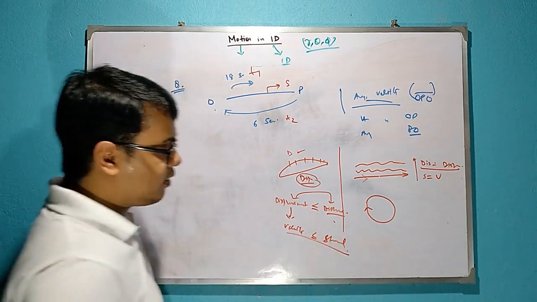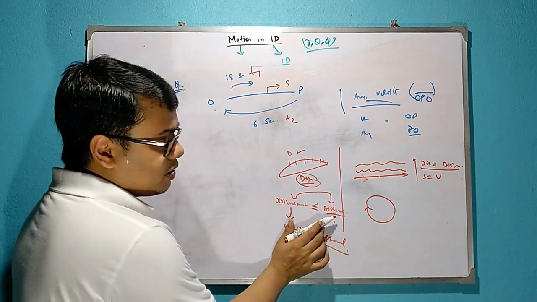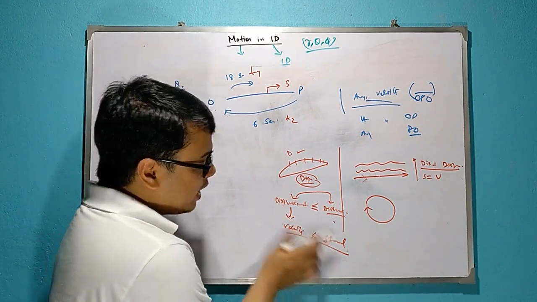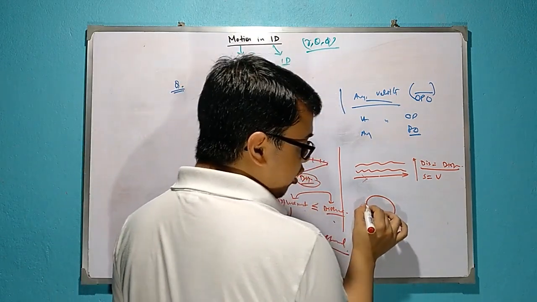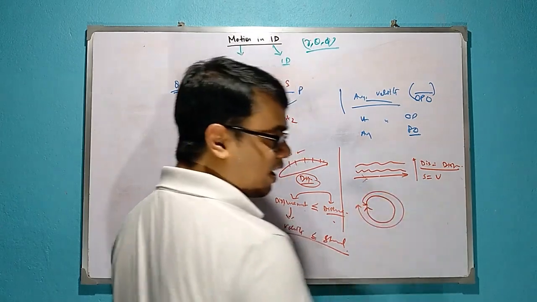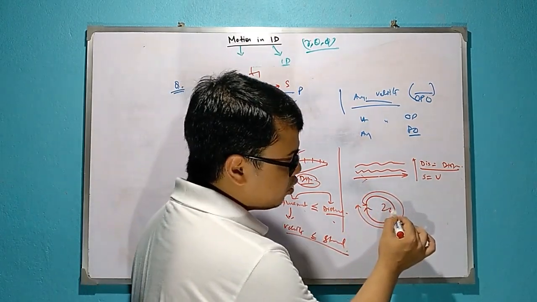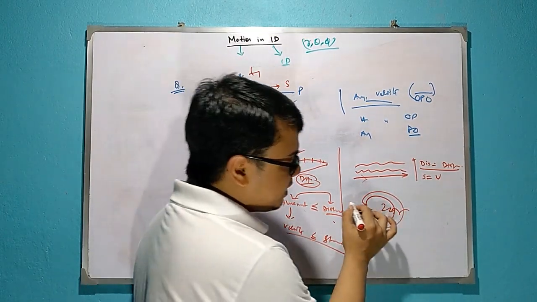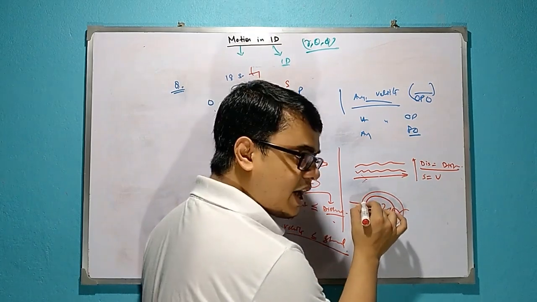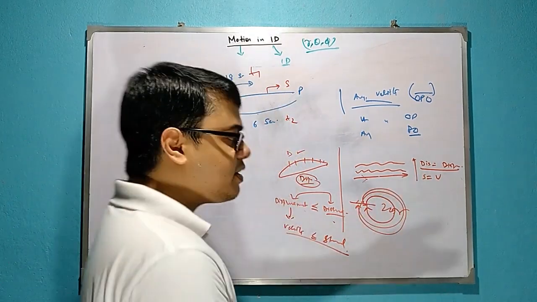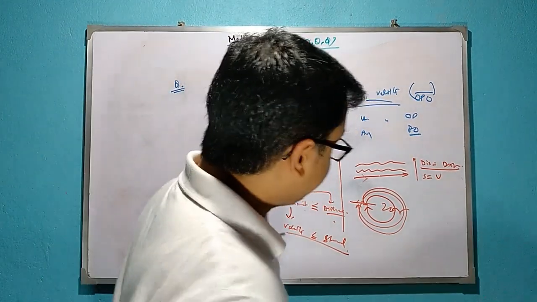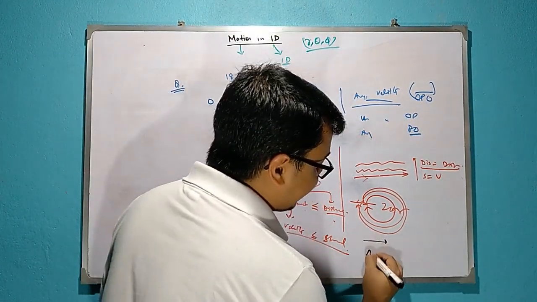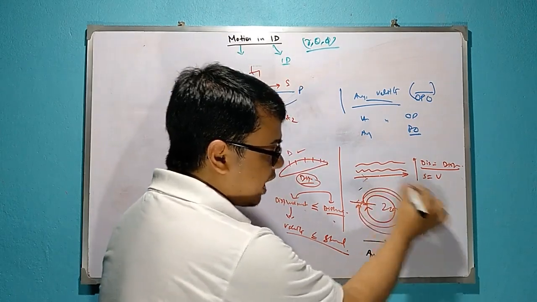Because distance by time is equal to speed and displacement by time is equal to velocity. But for a circular motion, if an object starts from here and returns here, its covered distance is how much? 2 pi r, but its displacement is how much? 0. It starts here and ends here, displacement 0. That means average velocity is 0. That means for total time.